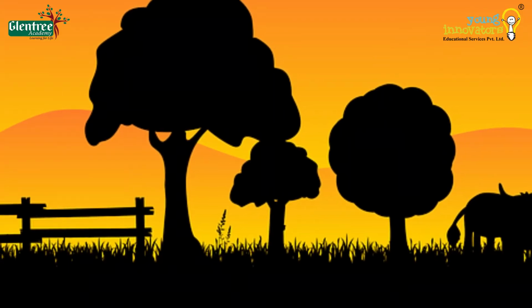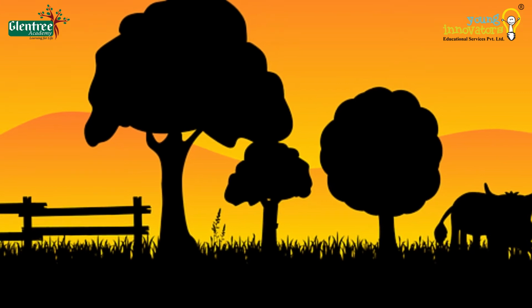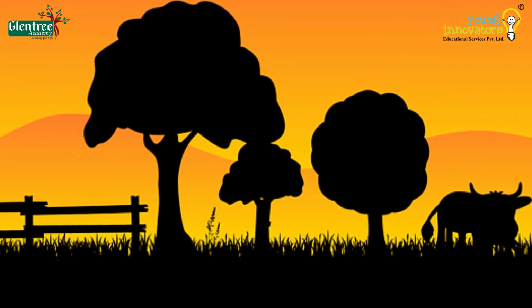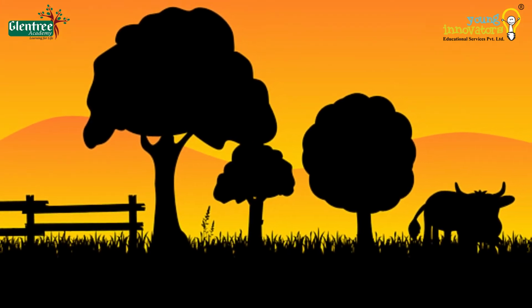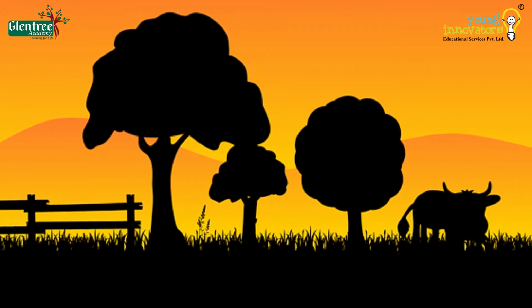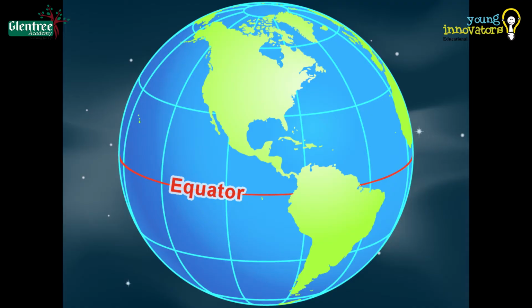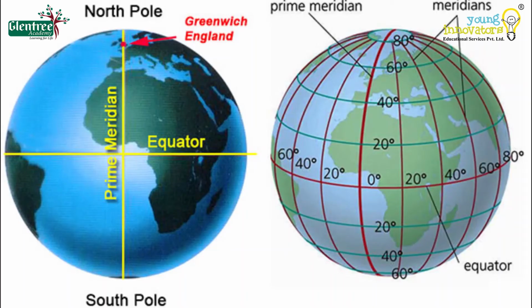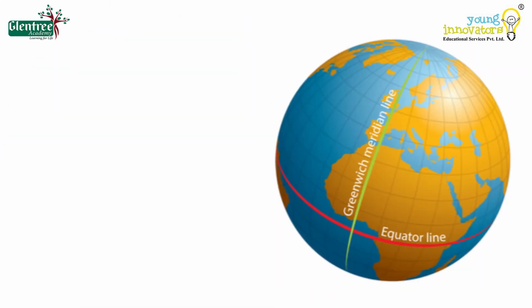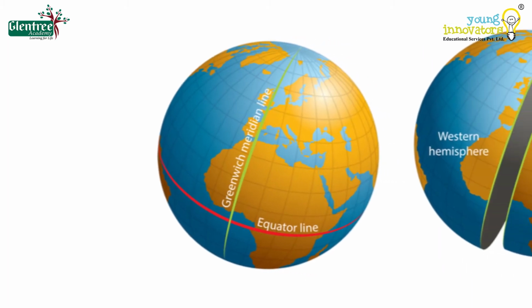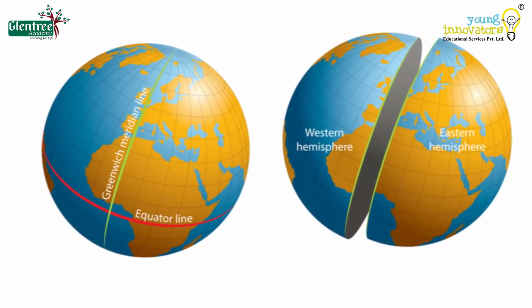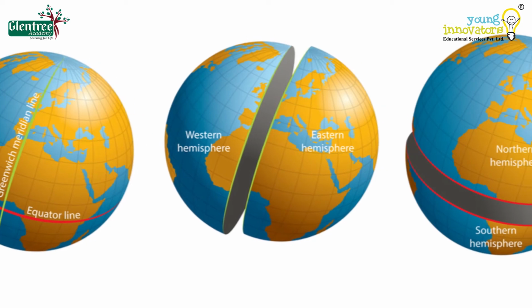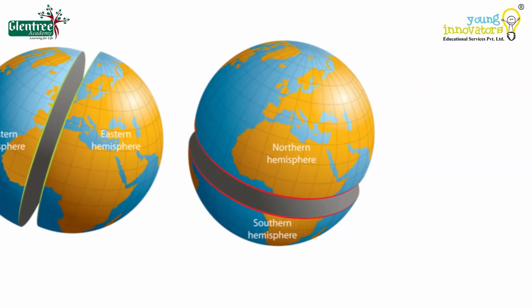Day and night do not happen at the same time and same place throughout the world. It is considered based on the sunlight or sun rising and setting time. Our globe is spherical in shape, divided by two circles, namely the equator drawn from east to west and the prime meridian drawn from north to south on the surface of Earth. The sphere divided by the prime meridian into two halves is called the eastern and western hemisphere, and the line divided from north to south is called the northern and southern hemisphere.